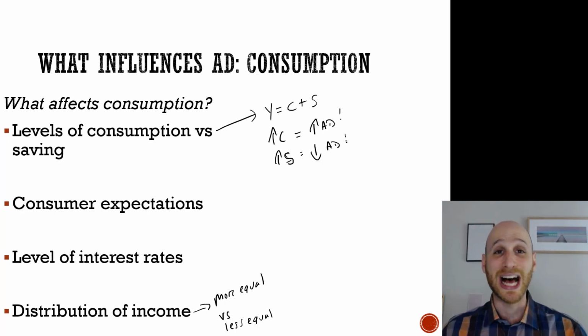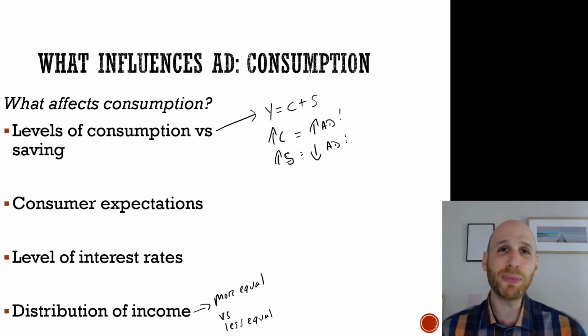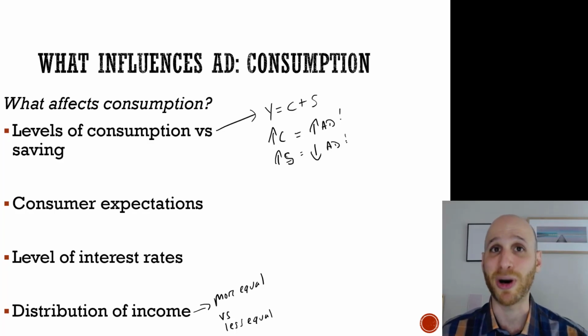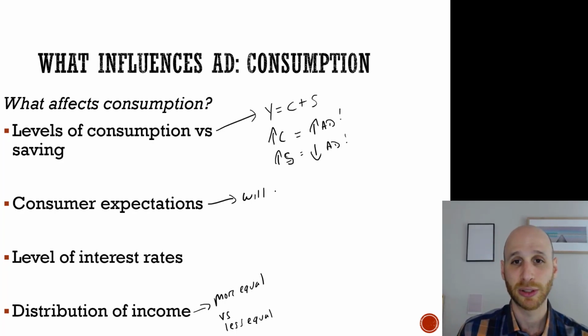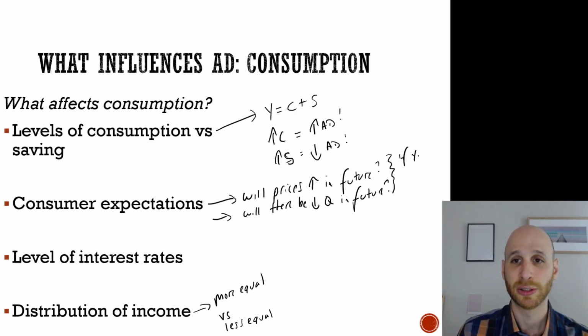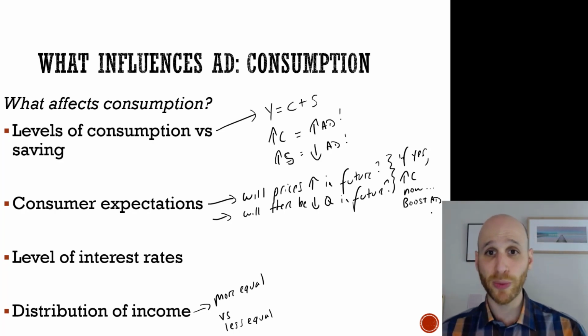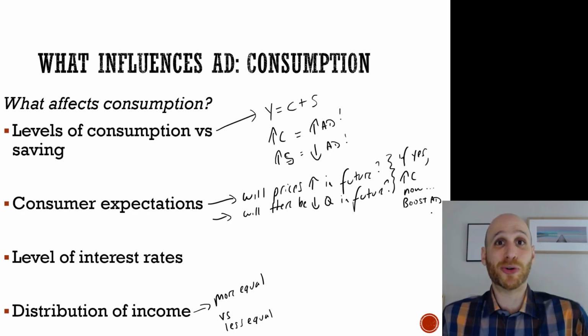So the next thing we're looking at is consumer expectations. This is all about price and quantity. If people expect prices are going to go up in the future, they're going to buy now. If people expect that there's going to be fewer goods in the future, they're going to buy, consume now. This is the kind of relationship we're looking at. So if consumers expect prices will rise in the future and or there will be fewer goods in the future, they're going to buy now while it's cheaper and there's more of them.